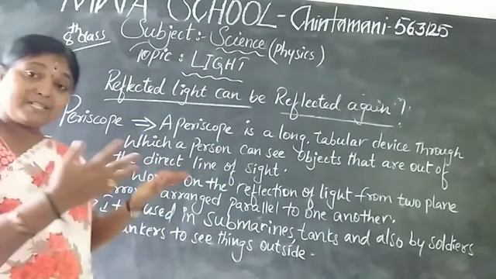How is it going to work? It works on the reflection of light from two plane mirrors arranged parallel to one another. So they should be parallel to one another, and we are going to use two plane mirrors in the periscope. Then where are we going to use this periscope? In submarines. What do you mean by submarine, children? Underwater, like a ship, it will be moving. That one we call a submarine.